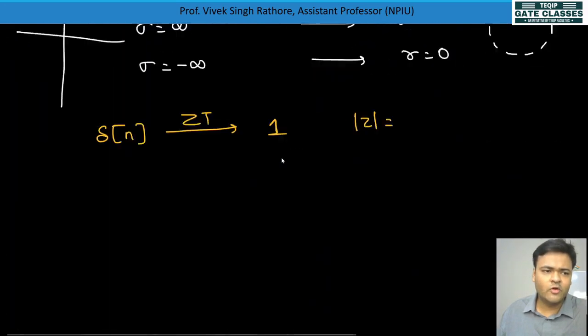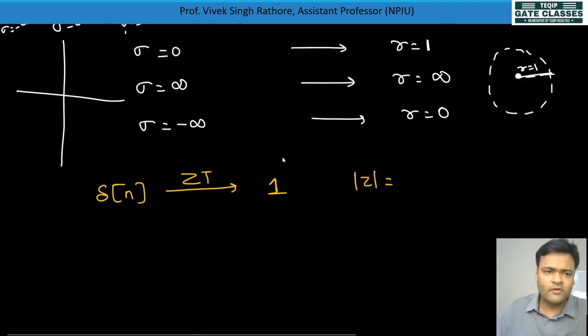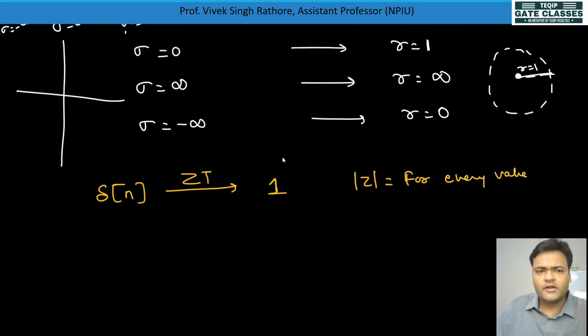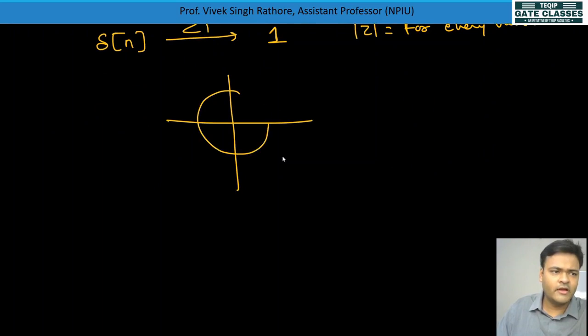So we can write here, for every value of mod Z, the Z transform can be calculated. So it can be plotted like this. First of all, you will make a unit circle.